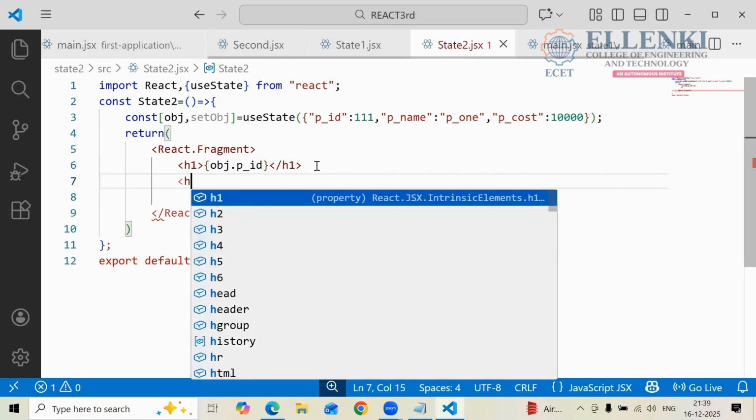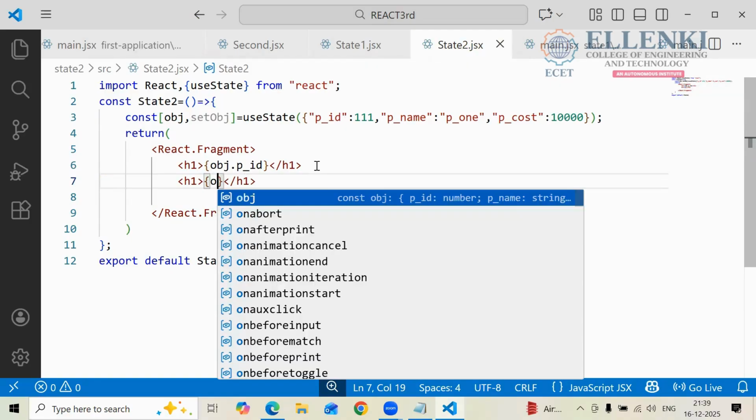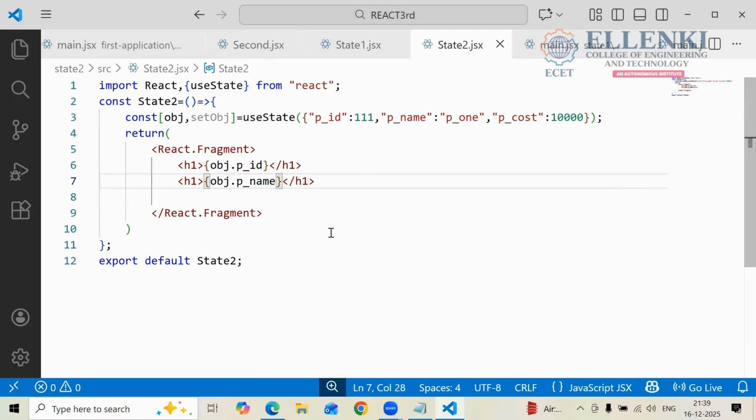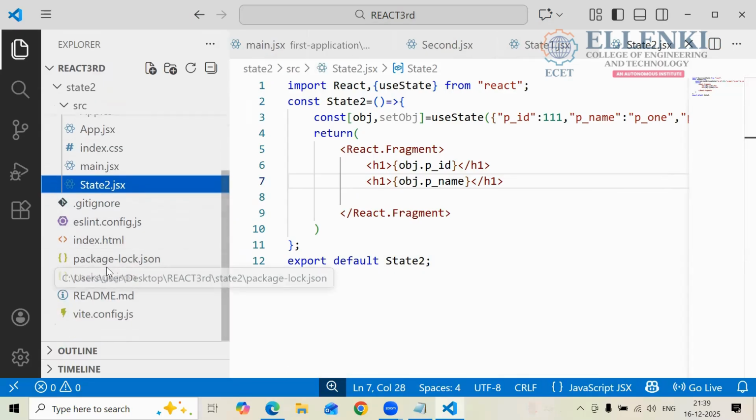H1, where you have to write curly braces, obj dot p name. And you have to deploy this one in main.jsx. Where is your main.jsx file?